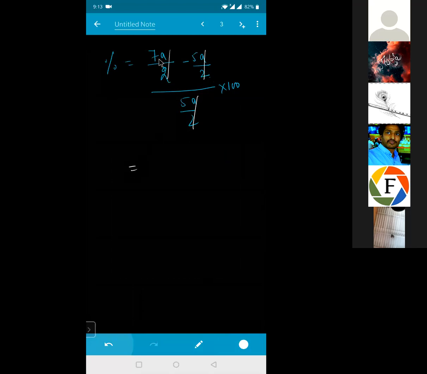So that will be equal to 7 minus of your 5. ये कितना हो जाएगा? 2. 2 divided by कितना है? 5 into 5. 100. कितना आ रहा? 40. So this is your 40%. I hope everyone got an idea how to do such type of equation. Yes, sir. आ गया सभी को? Is it clear for everyone?